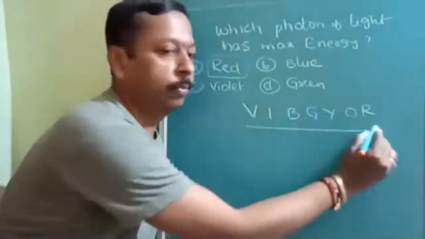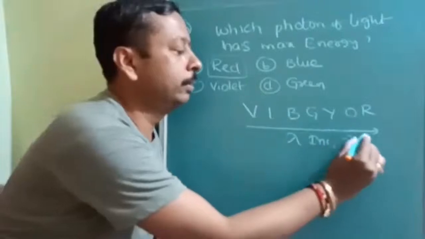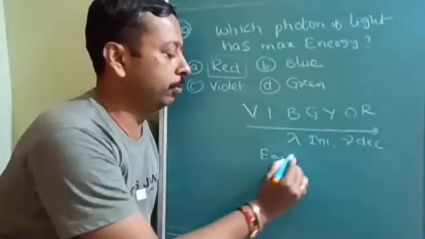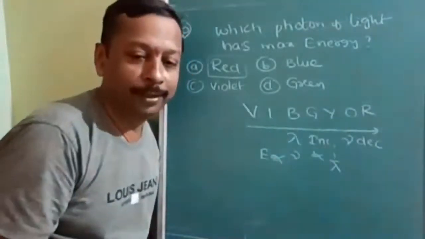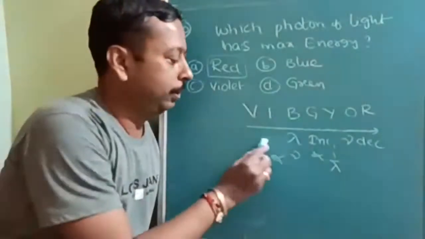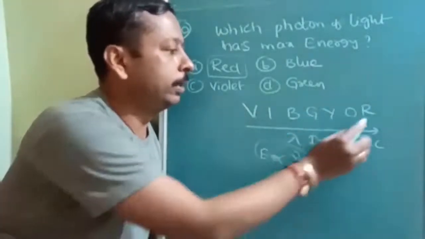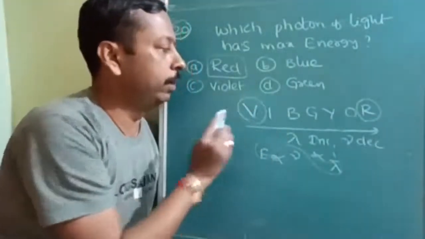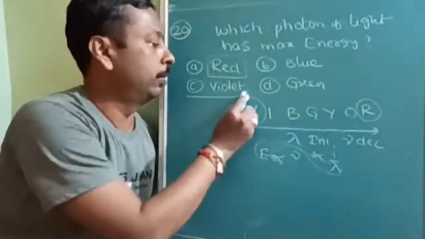As we move from left to right, wavelength increases, frequency decreases, and energy, E, is directly proportional to frequency and inversely proportional to wavelength. Highest wavelength is red, so lowest energy. Lowest wavelength is violet, therefore highest energy. So C option is correct.